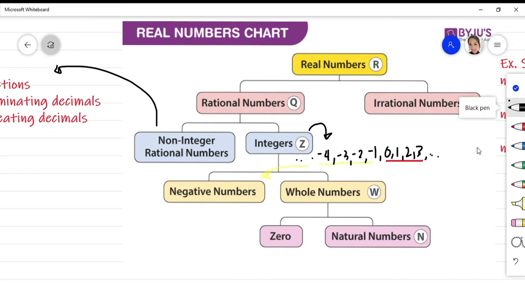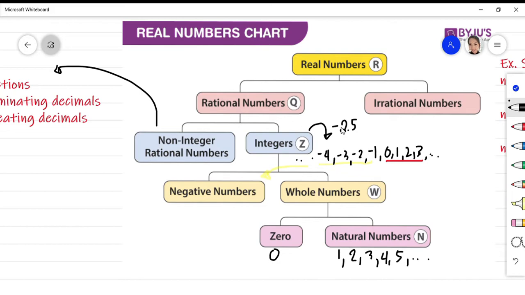Now, whole numbers are also divided into two. As I've mentioned earlier, we have the 0 and the natural numbers. The natural numbers start from 1, 2, 3, 4, 5, and so on. So these are whole numbers. Now, one of the common mistakes is that students identify, for example, -2.5 as an integer. Is that an integer?